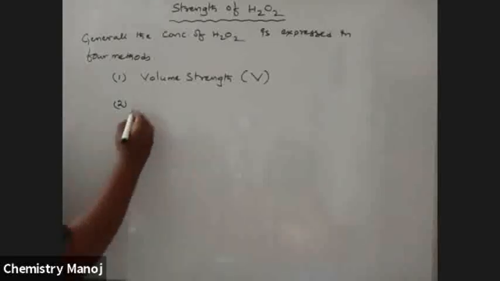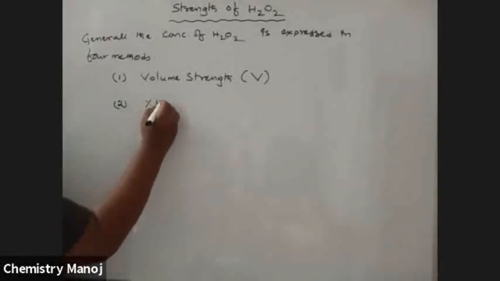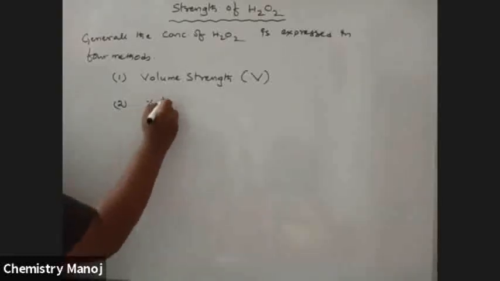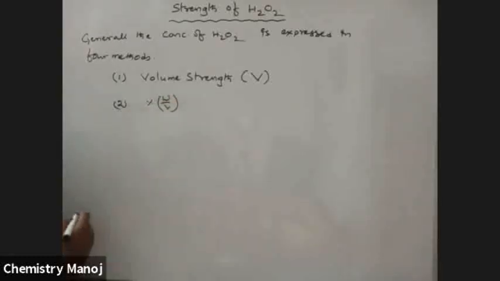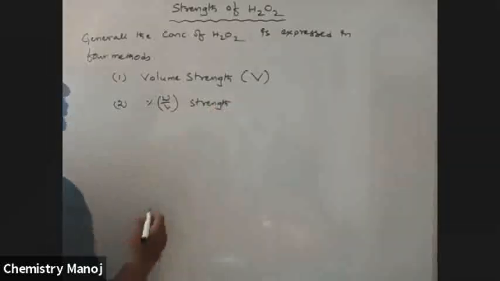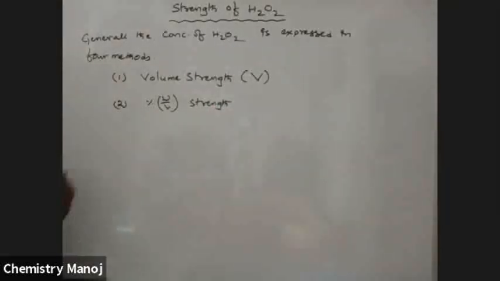Second one is percentage weight by volume strength.